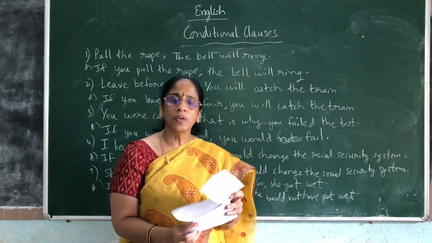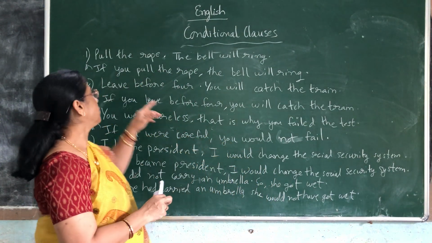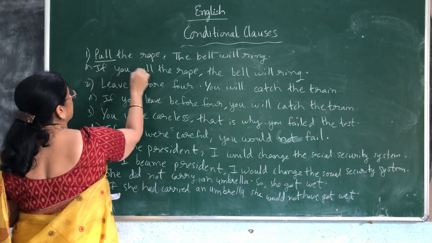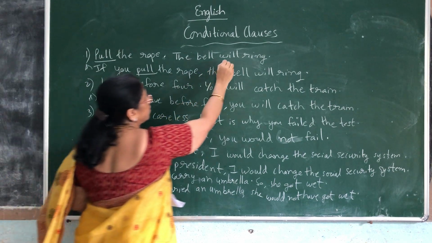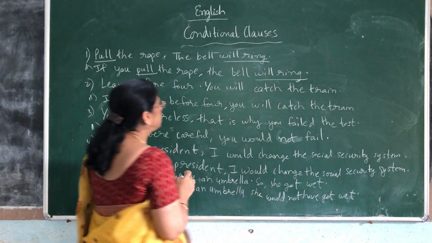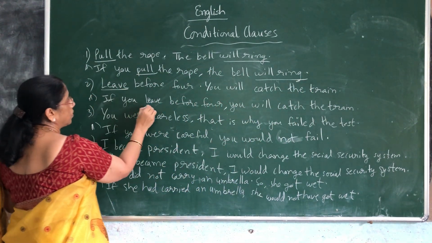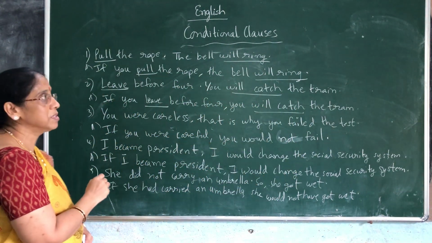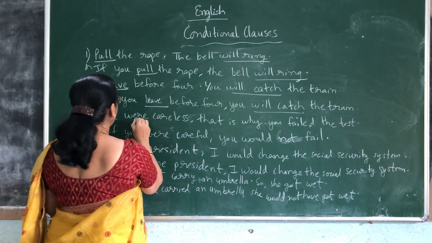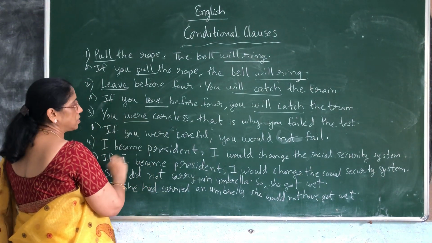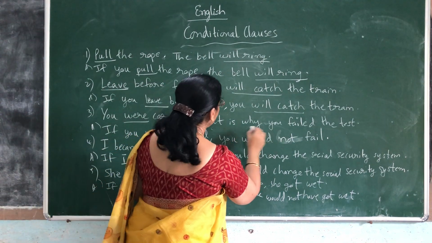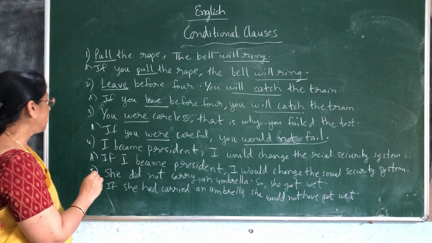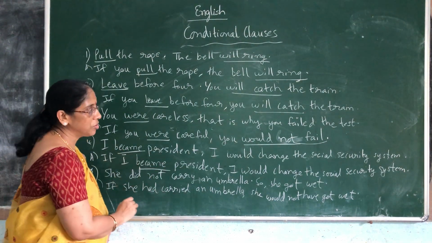So, like this, you should identify which type is used now. See, in the first one, it is simple present. Okay? And it is simple future. Clear, children? Then, leave. It is also will catch. These are all in simple present and simple future. And here, where indicates what? Past tense. Okay? Here also, see the example, would not fail.